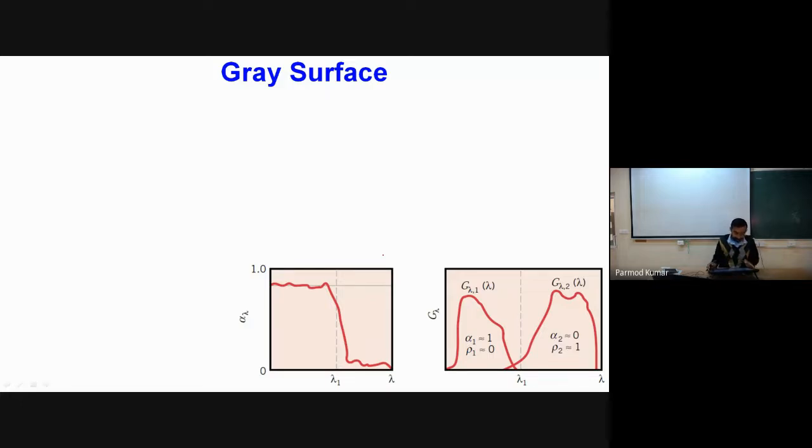The first thing is that one proof of Kirchhoff's law says that epsilon lambda equals alpha lambda.